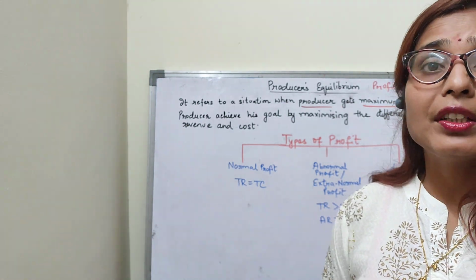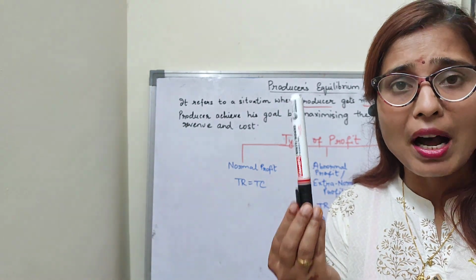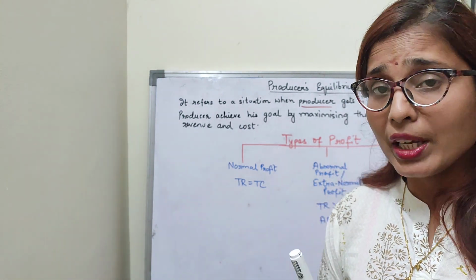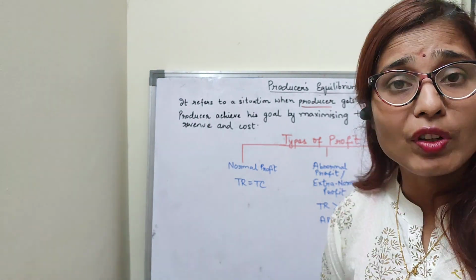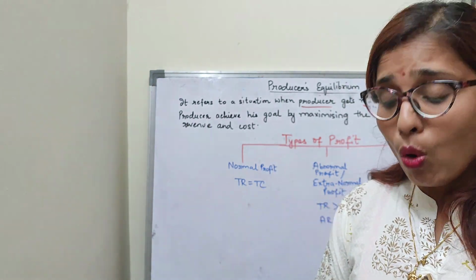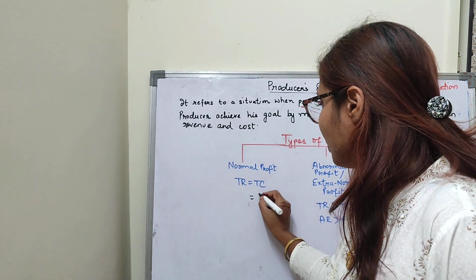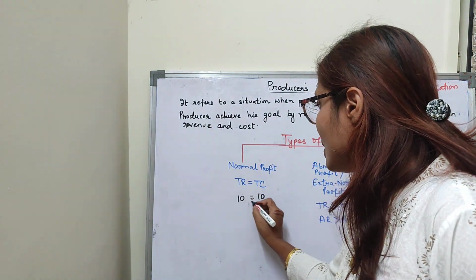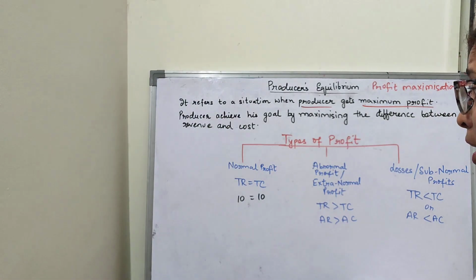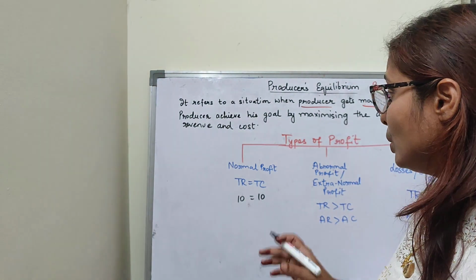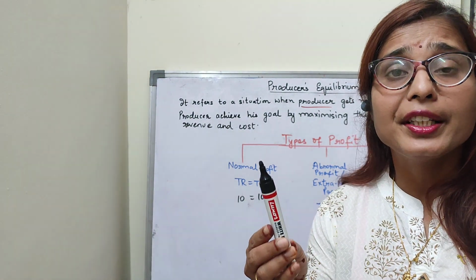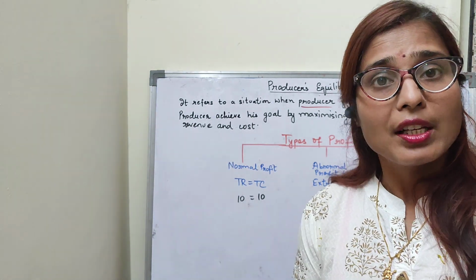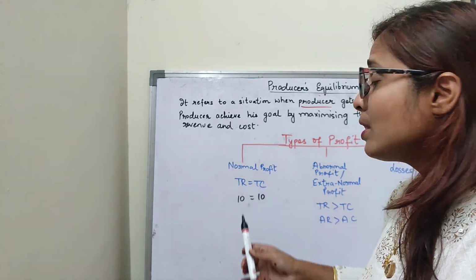That means whatever revenue you have generated after selling this marker pen, the same cost will appear. That means the difference between the revenue and the cost will be zero. Suppose the cost of this marker pen is rupees 10 and the revenue generated after selling this pen is rupees 10. So the difference between the revenue and cost must be zero. So this is the normal profit, children. You can say that the revenue which you have generated after selling this pen must be equal to the cost which you have incurred for making this pen. So here revenue is equal to cost.